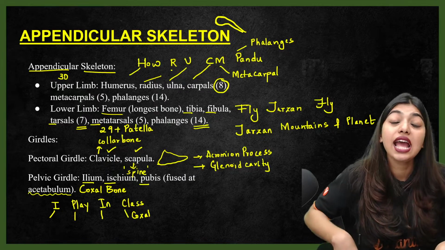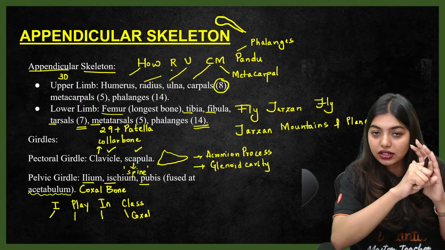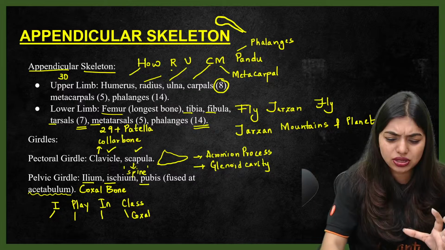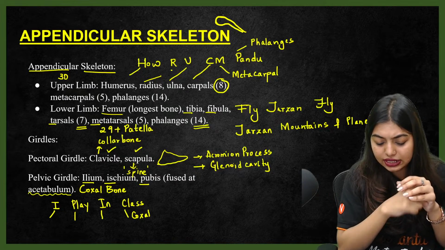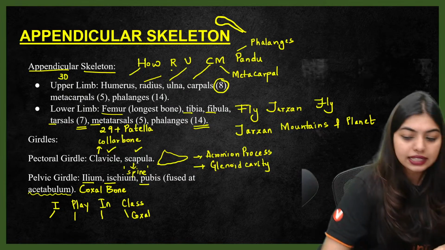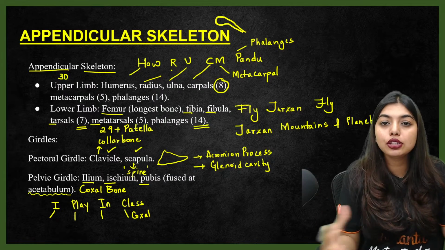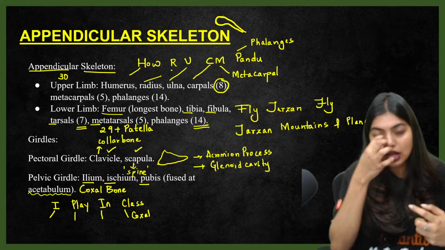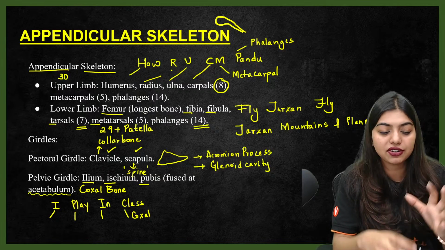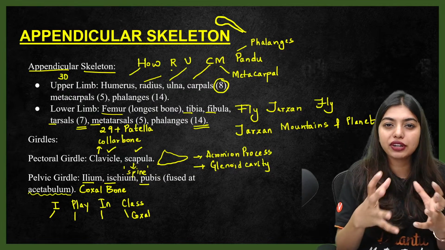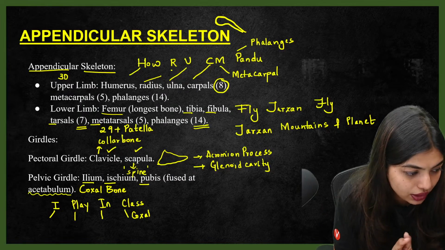Yes, very good, Pallavi. The acetabulum is where the thigh bone is attached. That means your femur is coming and attaching to the pelvic girdle at the acetabulum. So remember like this, students, different parts we have to keep in cavities, and we have to make sure they are kept under processes so that all the articulation happens. It's the body. Nothing can be loose; when you're dancing, your humerus cannot fall down, radius cannot fall down. Everything has to be articulated really well, right? So you have joints to do different kinds of movements. At the same time, you have cavities and processes that are doing the articulation. Okay, clear to all of you?